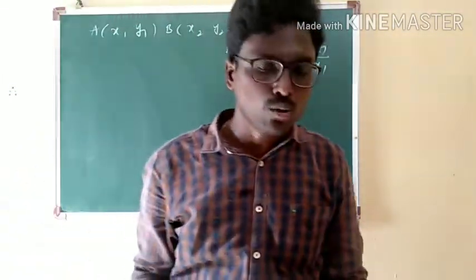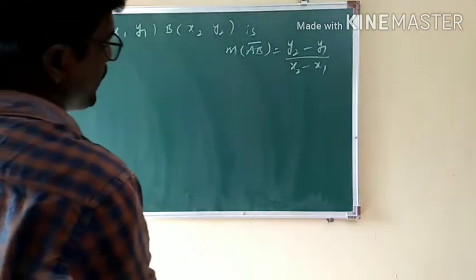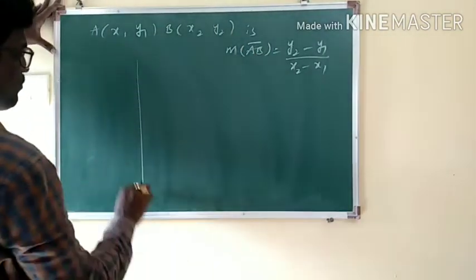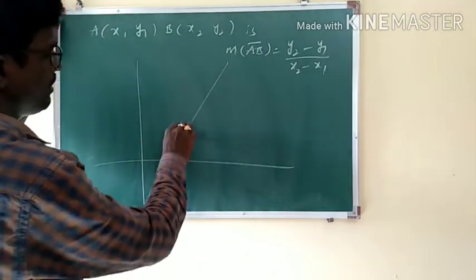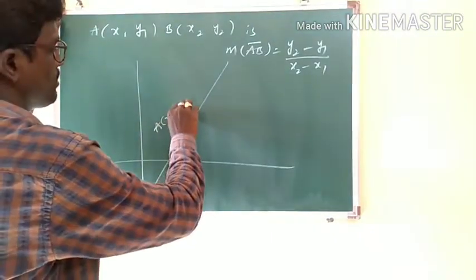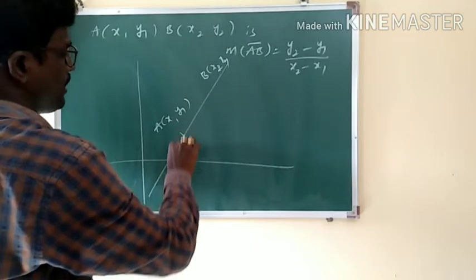Slope of the line passing through 2 points A(x1, y1) and B(x2, y2) is (y2 minus y1) by (x2 minus x1). Why? What is the reason? Let us see. It's a simple task. First, suppose this is the line passing through 2 points A(x1, y1) and B(x2, y2).